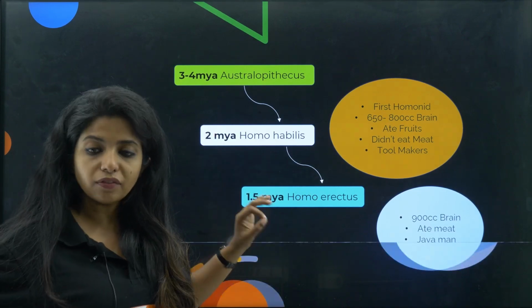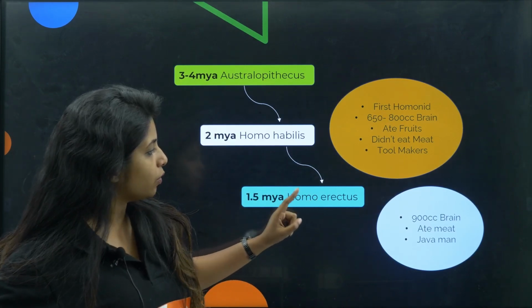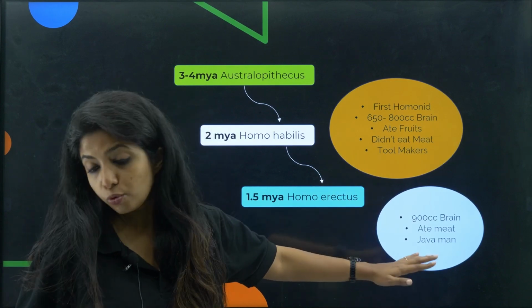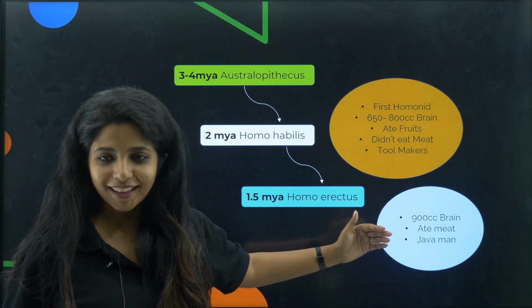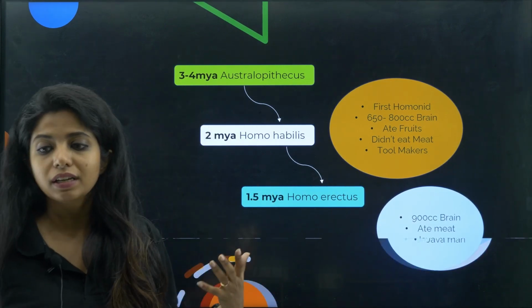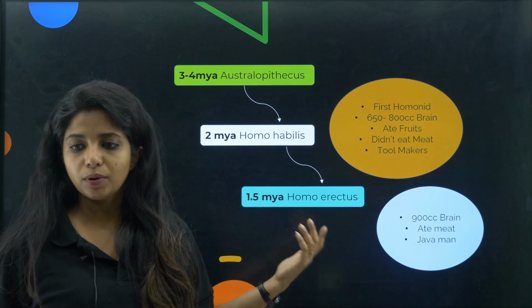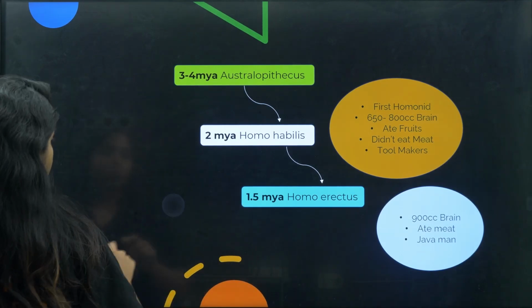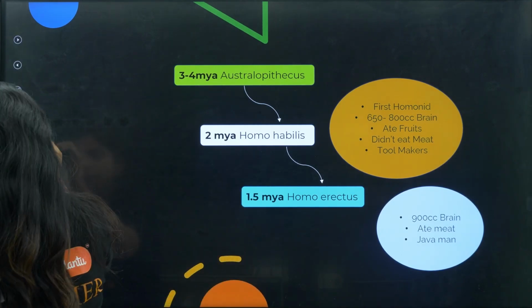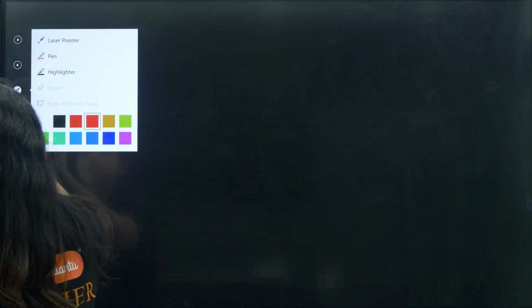So 1.5 million years ago, what did we have, children? We had Homo erectus, who had a good brain. Their brain capacity eventually increased. It was 900 cc brain. Cool. Now, before going ahead, I want you to try it out.